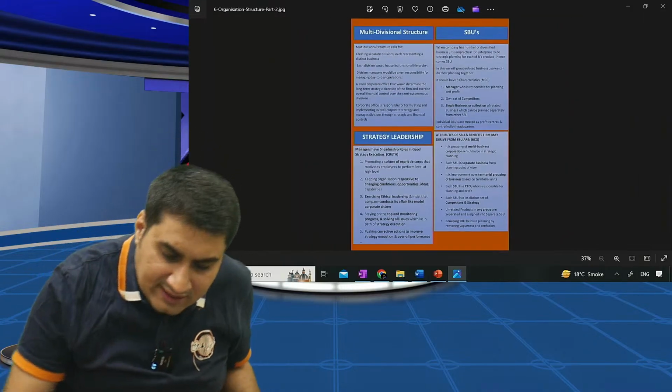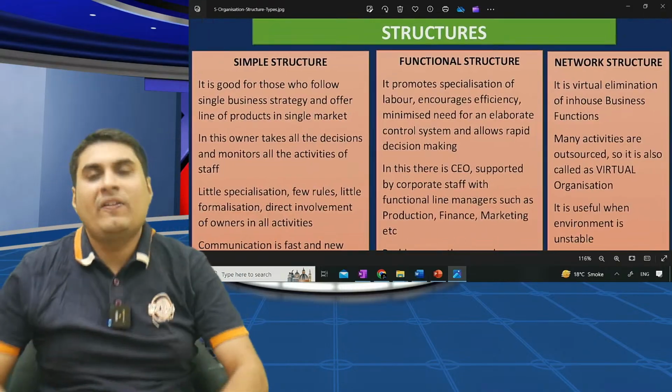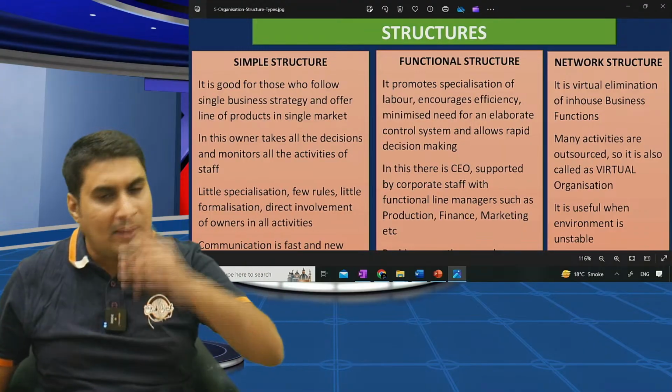I can speak on all of these very fast in one second. If I have a single line of business, single product, single market, it is simple.